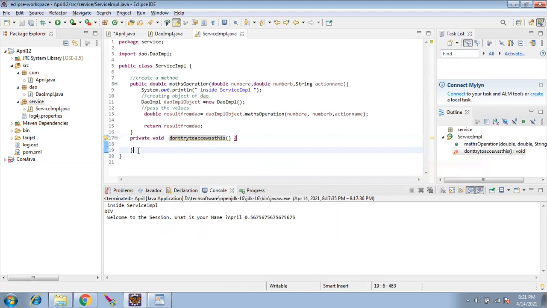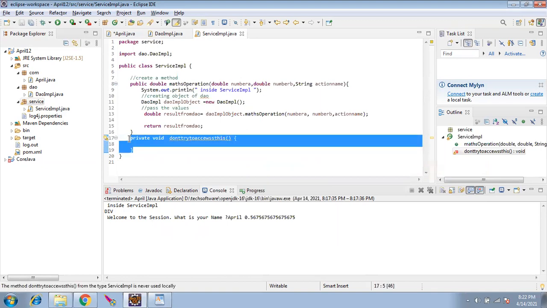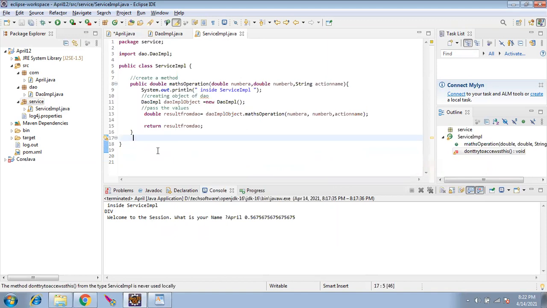So what is the gist of the story? If you want to protect something, make it private. Don't give access, so outsiders cannot access those. Okay. Got it?